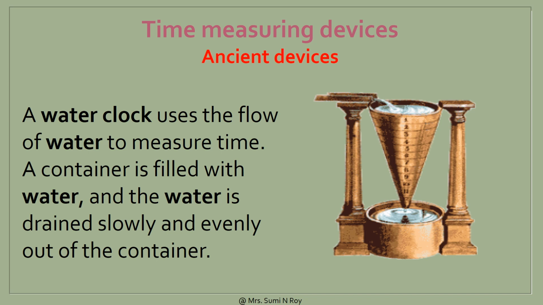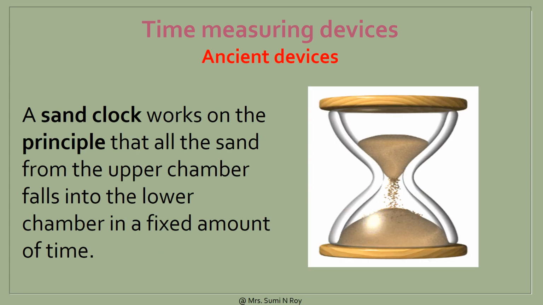A water clock uses the flow of water to measure time. A container is filled with water and the water is drained slowly and evenly out of the container. Sand clock. A sand clock works on the principle that all the sand from the upper chamber falls into the lower chamber in a fixed amount of time.